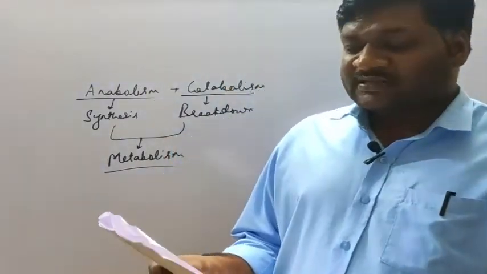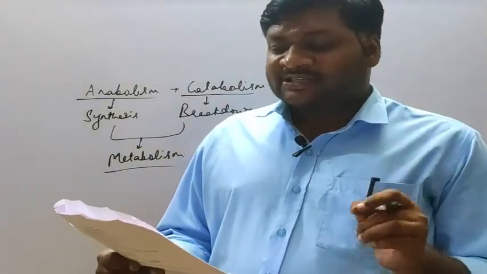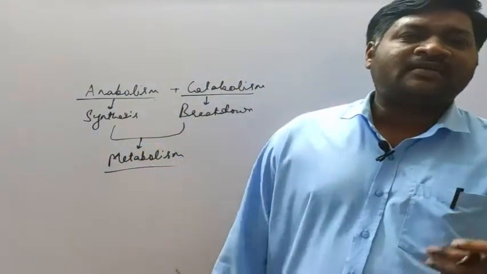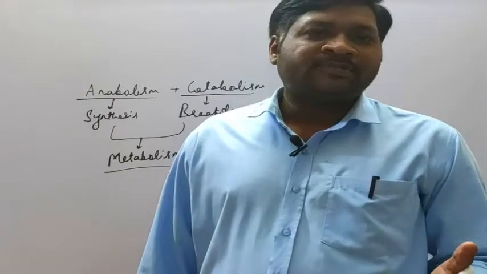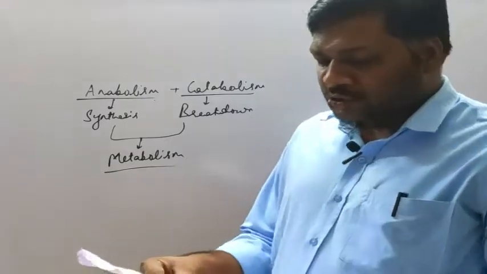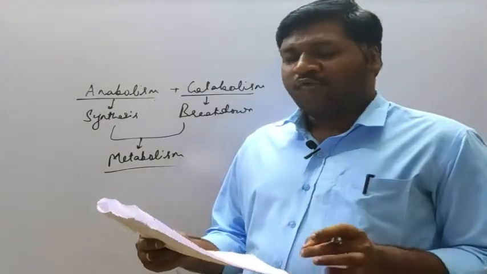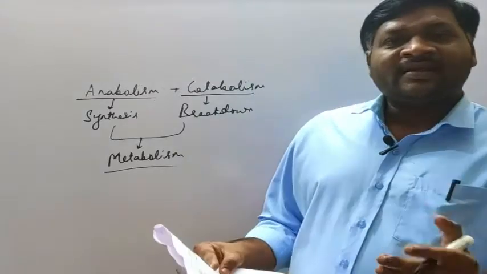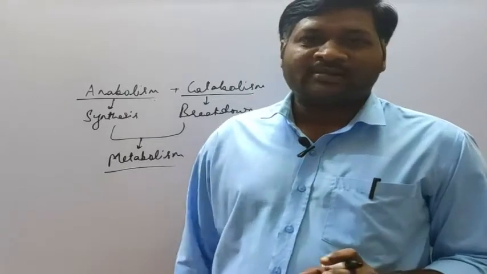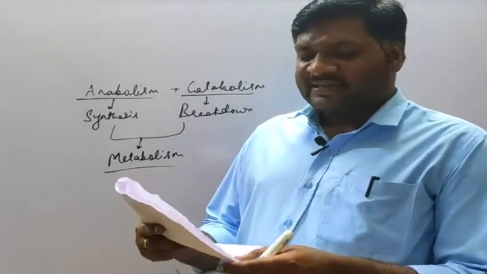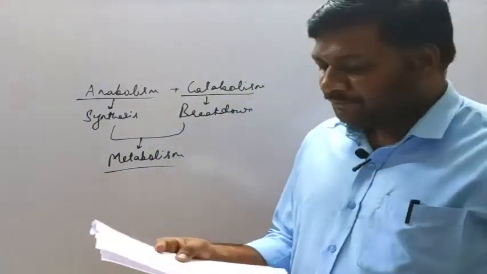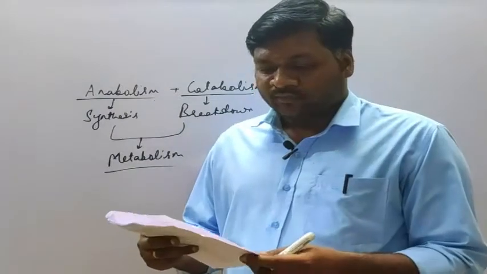The next question, number 61. ICBN stands for... What is ICBN? It is an organization which has given certain rules. What rules? What is to be considered under nomenclature, that is binomial nomenclature. So ICBN is the International Code for Botanical Nomenclature, and similarly ICZN is also there, the International Code for Zoological Nomenclature. So option A is the correct one: ICBN stands for International Code for Botanical Nomenclature.